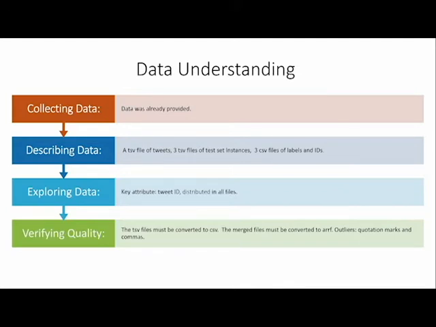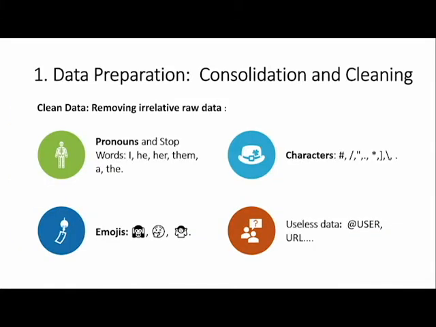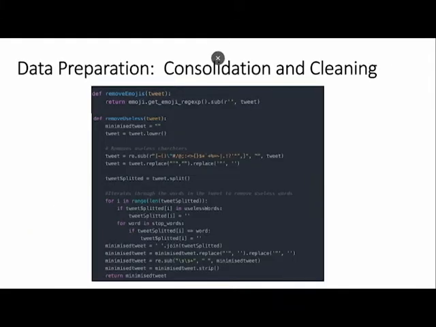For verifying the quality of the data, it was concluded that the data given cannot be used in its initial format and must be converted. There were also outliers, including special characters like quotation marks and commas. For the preprocessing, we have removed irrelevant data such as emojis, numbers, users, characters, and stop words. In the following slide, we will show the Python code that we use for preprocessing.